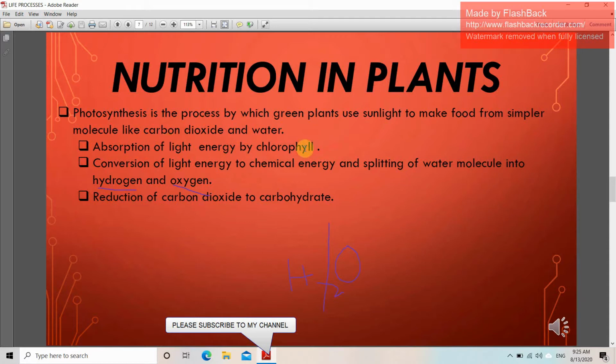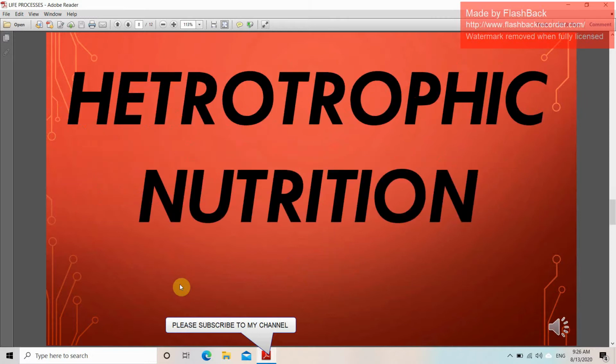Absorption of light by chlorophyll. The chlorophyll will absorb the light. Conversion of light energy to chemical energy, and splitting of the water molecule into hydrogen and oxygen. Water is H2O, no? Then it will split: H will be separate and O will be separate. Then reduction of carbon dioxide to carbohydrates. In this process, it will reduce the carbon dioxide to carbohydrates.